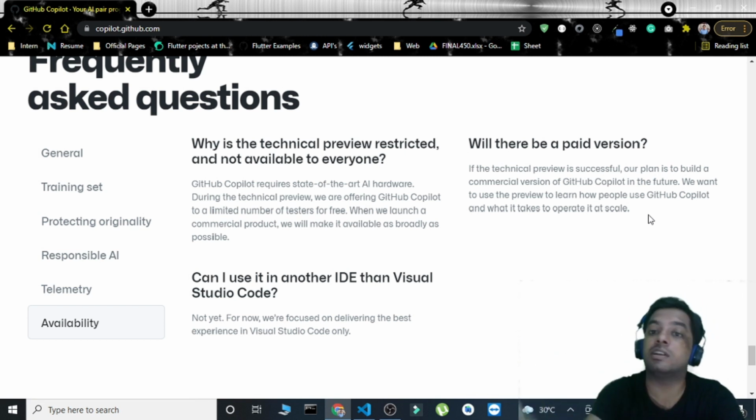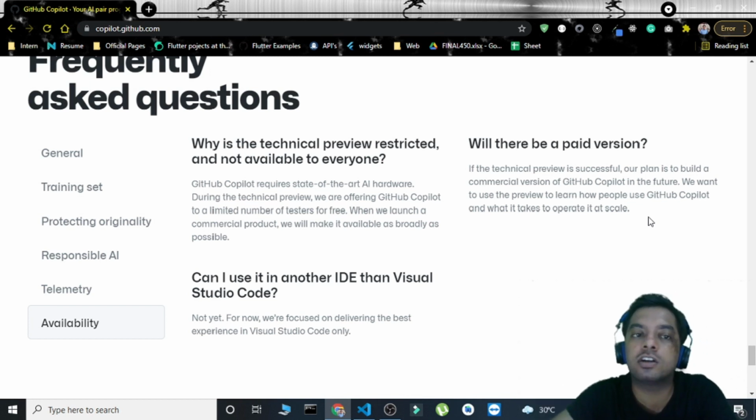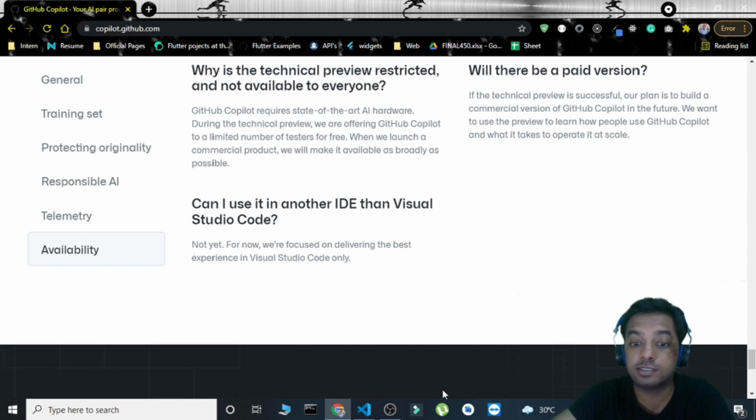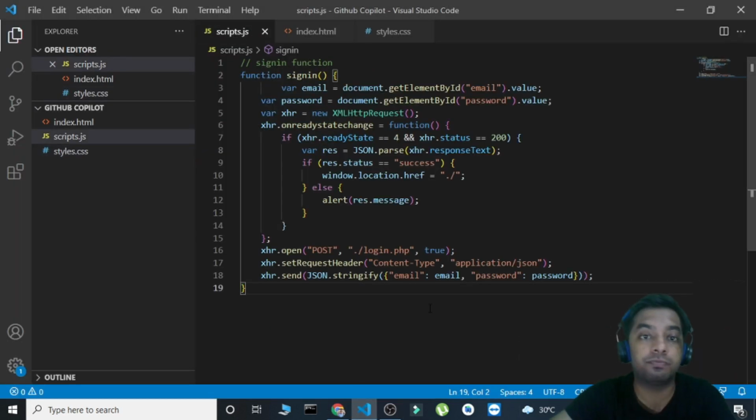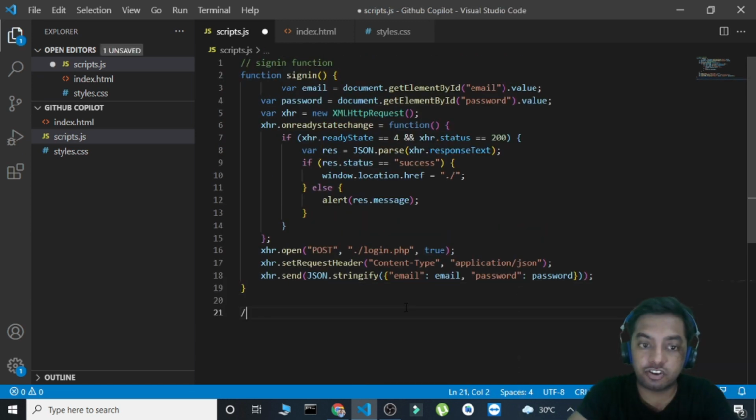Let's say there's a person X, you use their open source code to train your models, but now that person is not able to buy a paid version of GitHub Copilot. So that's actually a bad practice, we can say. This is the point where GitHub or Microsoft might have to take a look again. But apart from that, Copilot seems to be a really good tool which comes really handy. But you still need your efficiency, your thinking skills. That's when a developer comes in use.